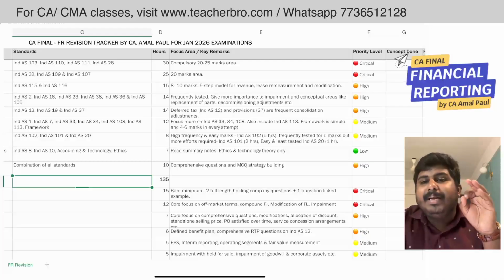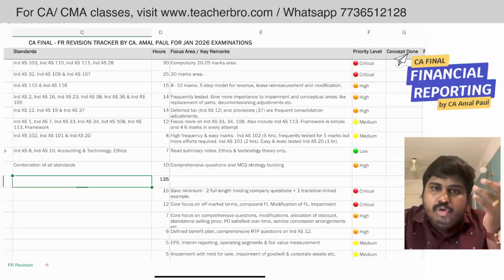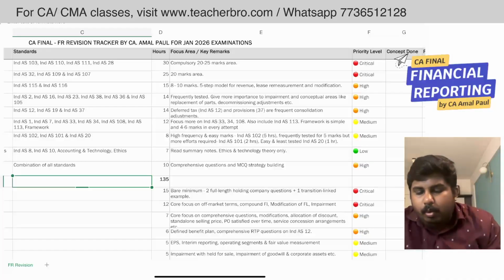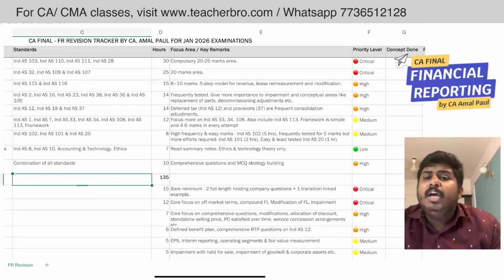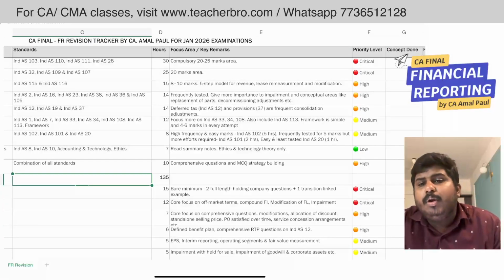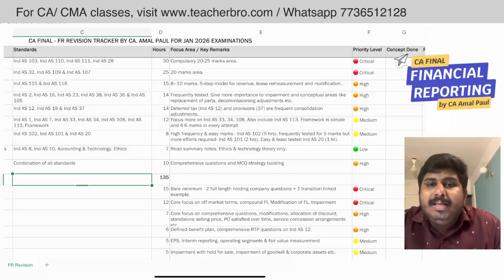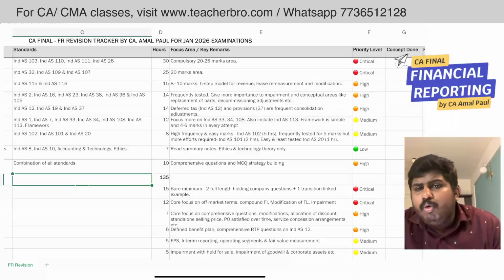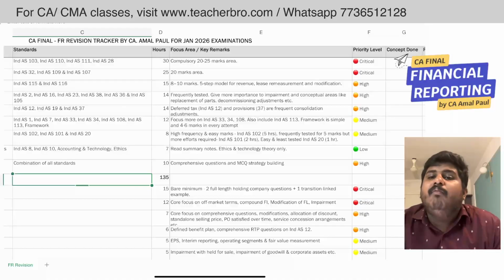You have to spend some time on the recognition criteria also. So you have to do a couple of questions. When it comes to Ind AS 37, you can review the questions a lot, because it's purely theoretical in nature. And thereafter, the most critical area, which most of the students avoid, happens to carry a higher weightage in the examination.